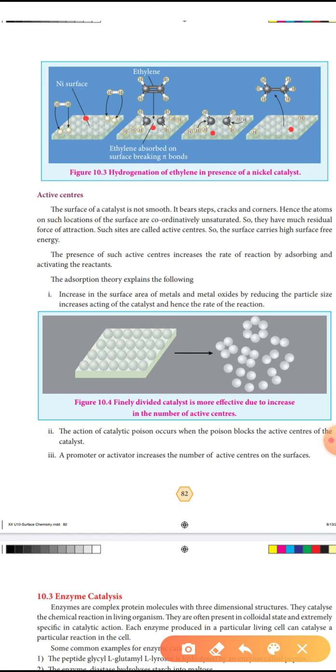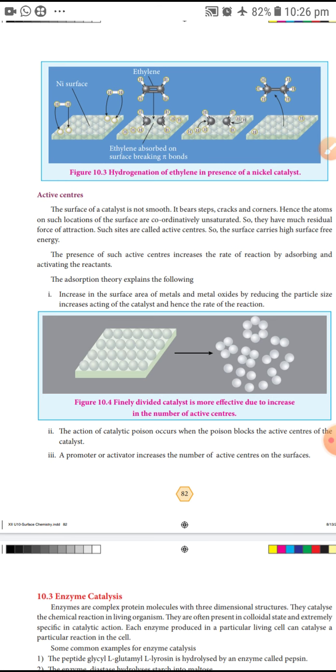Such sites, where the force of attraction is greater, are called active centers. So the surface carries high surface free energy.